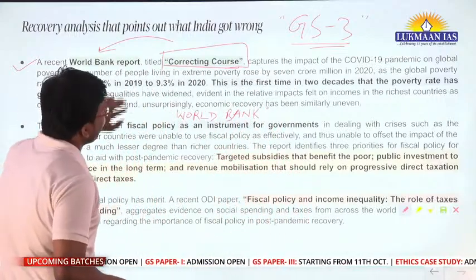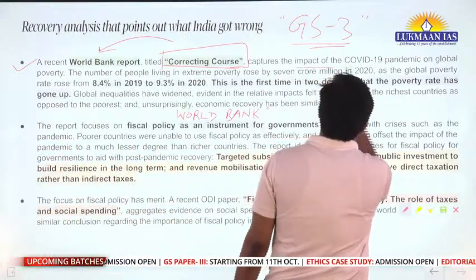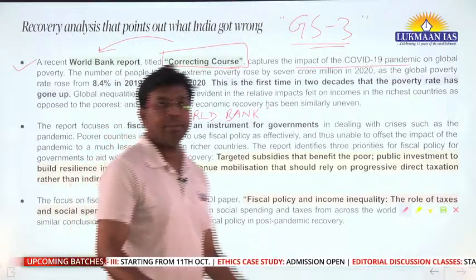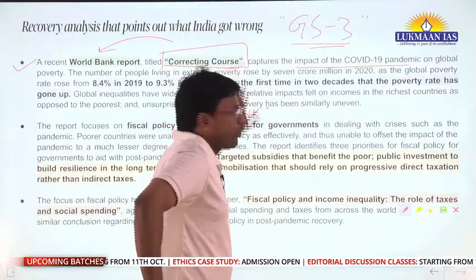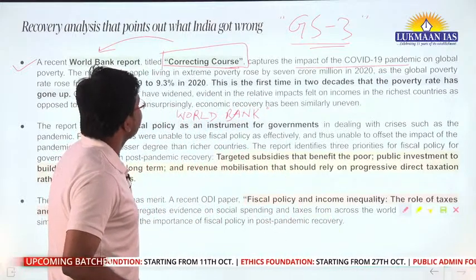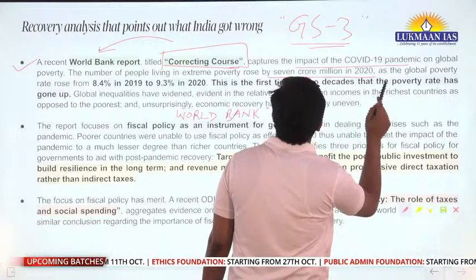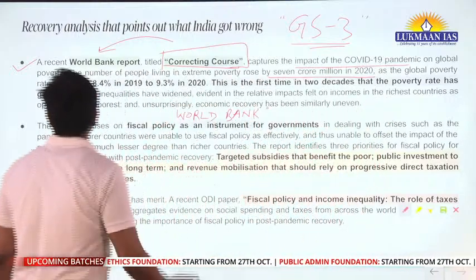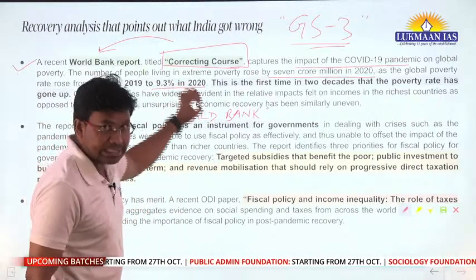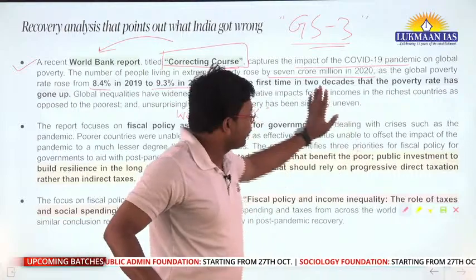Now, if we talk about the impact of the COVID-19 pandemic on global poverty, many people have been pushed towards poverty because of COVID-19. The number of people living in extreme poverty rose by 7 crore, that is 70 million, in 2020, as the global poverty rate rose from 8.4% in 2019 to 9.3% in 2020. So this report is talking about how the global poverty rate has increased because of the COVID-19 pandemic.